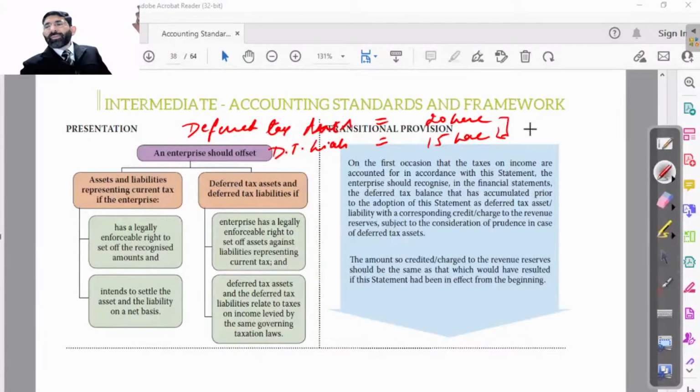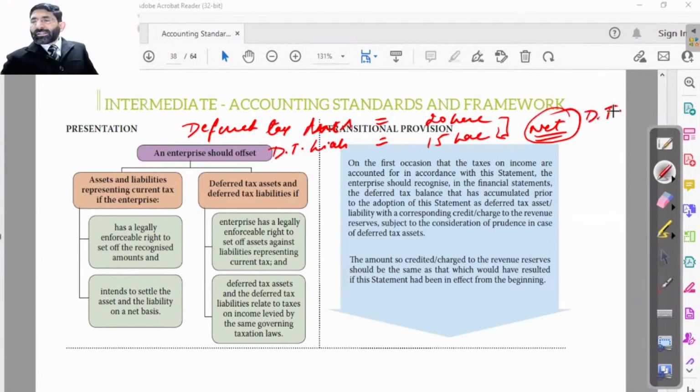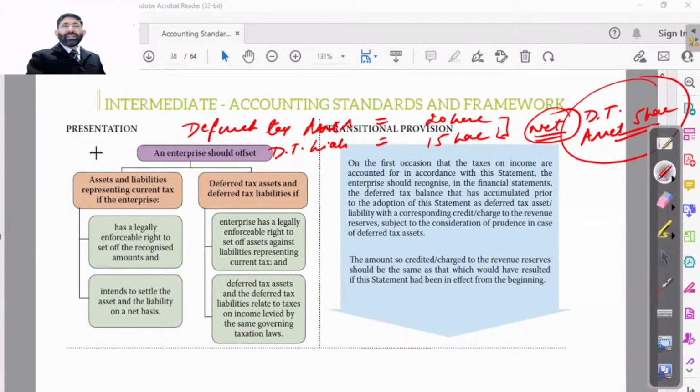So could these be entered as net or not? That he is asking. So these will be entered as deferred tax asset of 5 lakh. Could it be entered or not? That is the presentation style he is asking about.